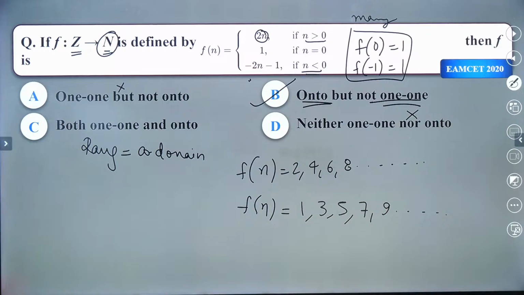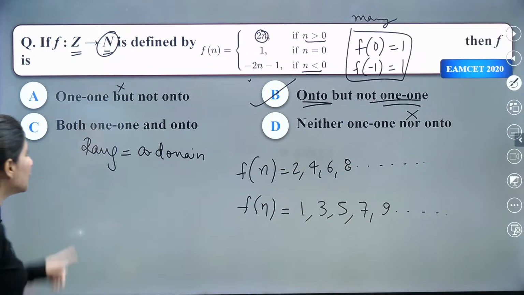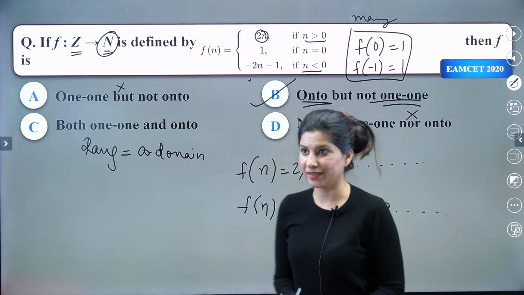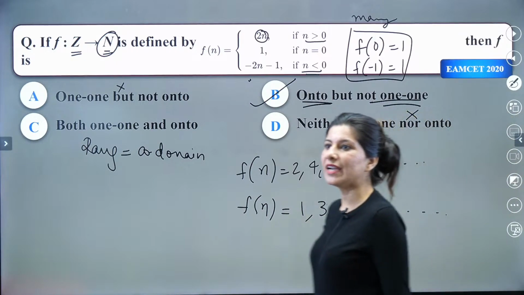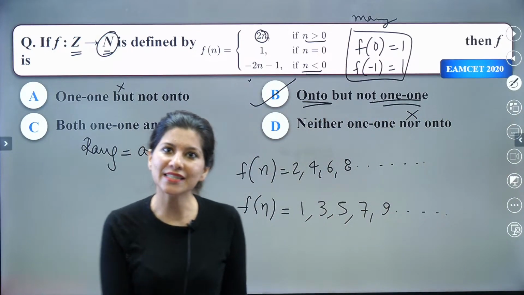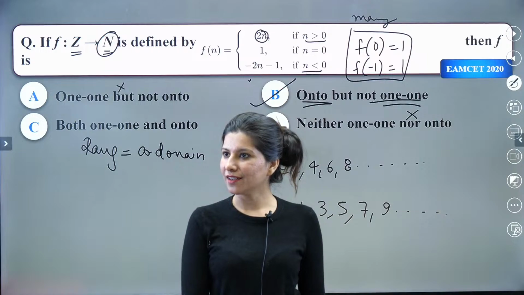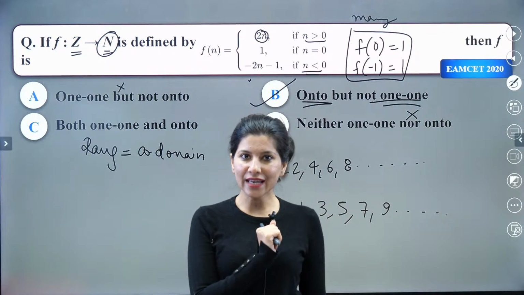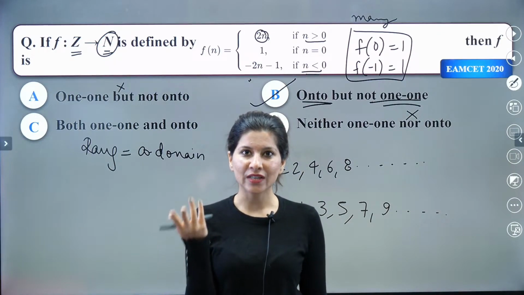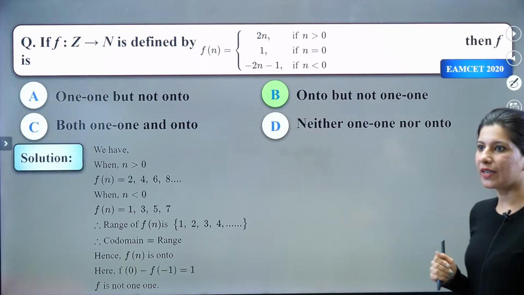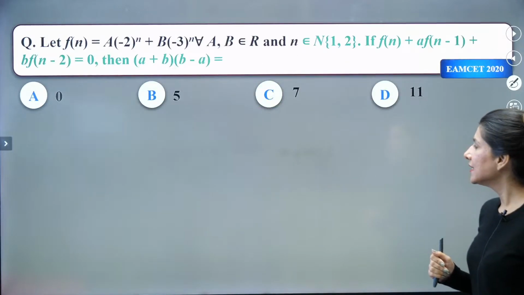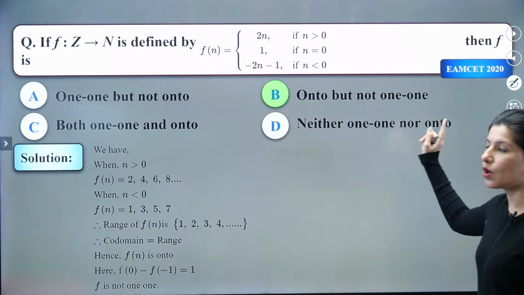Okay. Alright. So it is onto, but it is not 1-1. Alright. We want VIT triple E. Yes, VIT triple E math session I have already done today. Where were you? You were not there in that session. 5:30. You go and watch that session. That was live. Okay. Alright.